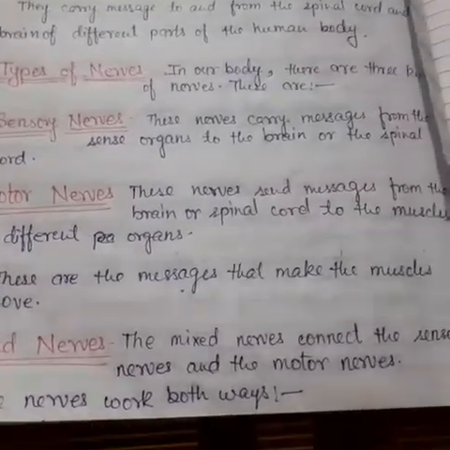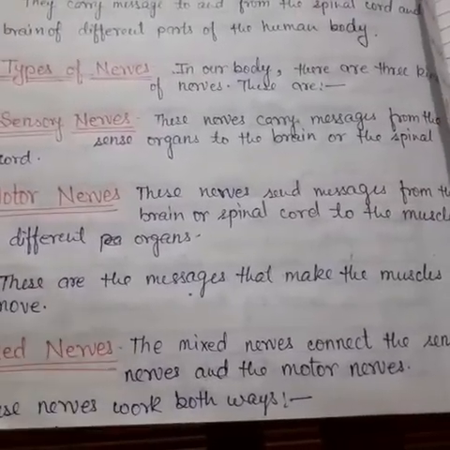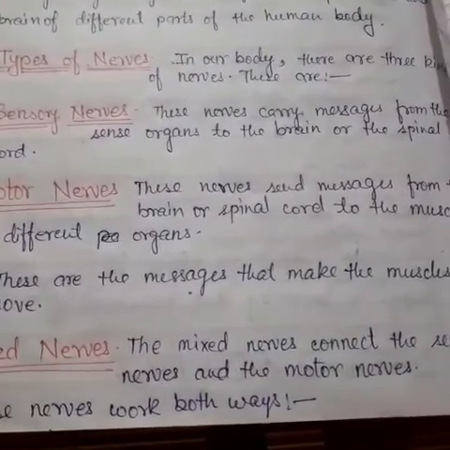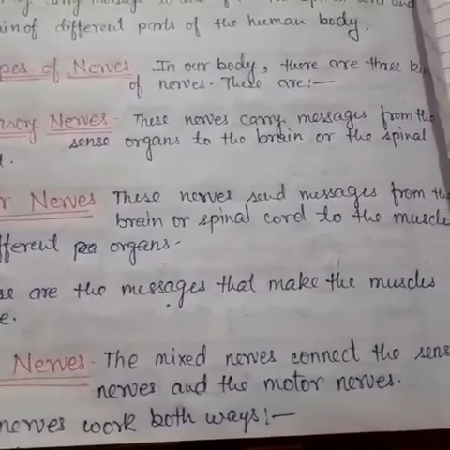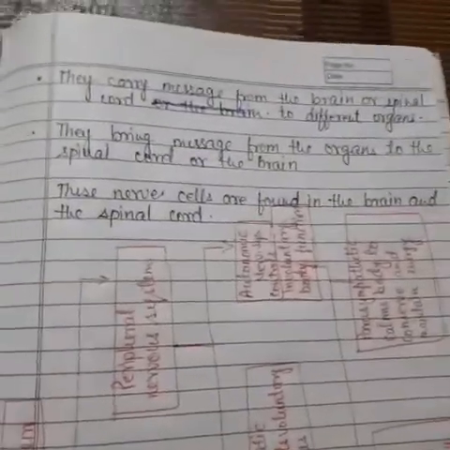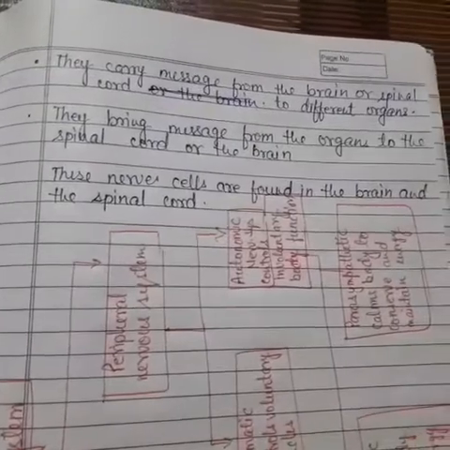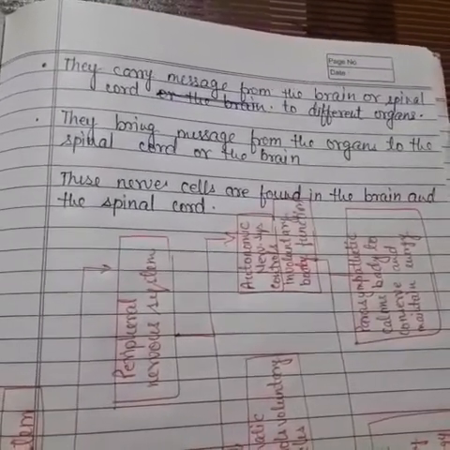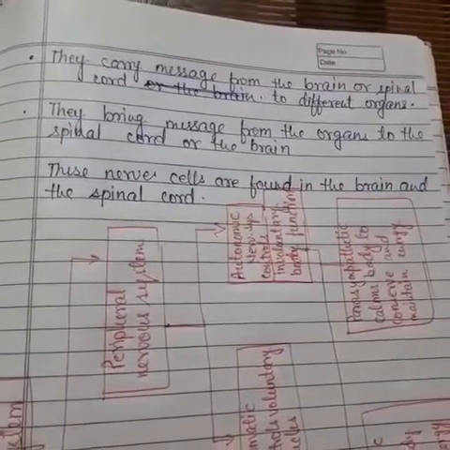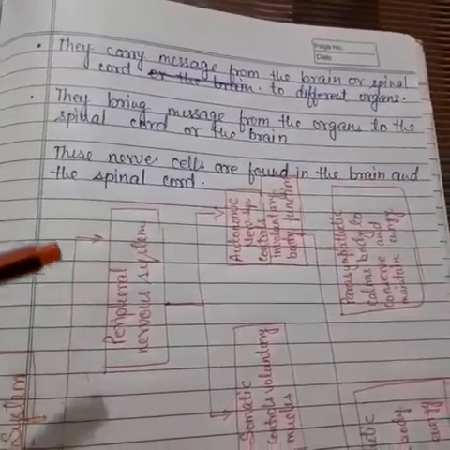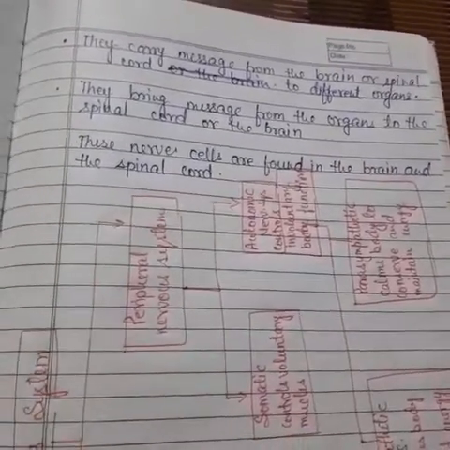And third, the mixed nerves. Mixed nerves connect the sensory nerves and the motor nerves, and these nerves work in two ways. First, they carry messages from the brain or spinal cord to the different organs. Second, they bring messages from the organs to the spinal cord or the brain. These nerve cells are found in the brain and the spinal cord.